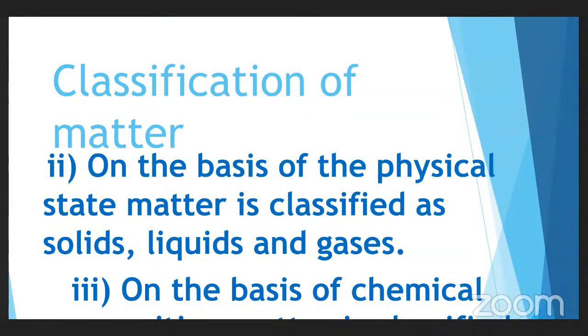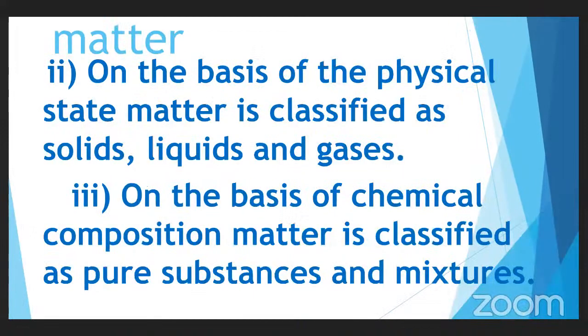So on the basis of physical state, matter is classified as what? 3 types. What are they? Solids, liquids, and gases. The properties of these solids, liquids and gases, we will come to in the future. We will learn in more detail. But for the time being, just remember that the matter is classified into 3 states: solids, liquids and gases. This classification was based on the physical state. This is one way of classification of the matter.